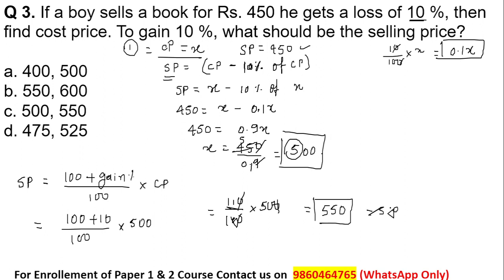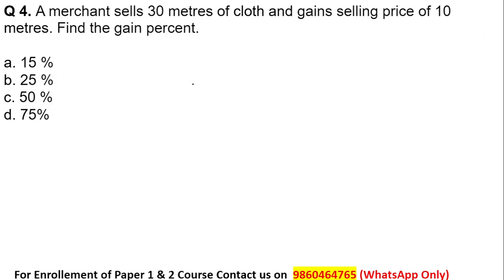And what they have asked us over here is to find the selling price and the cost price. The cost price was rupees 500, selling price is 550. So option number C is the correct answer for the given question. Moving on to the next question.